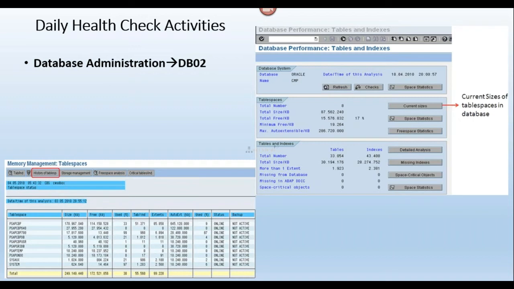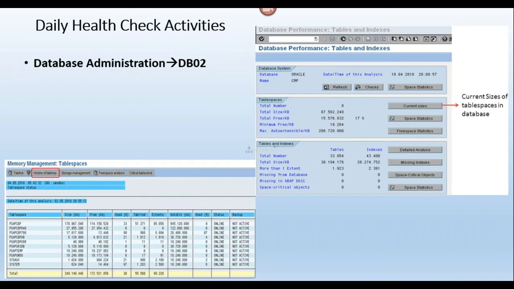Then ultimately the client will ask you: for one week now, in the daily health check activities, we have been seeing this PSAPSR3 table space utilization more than 90%, like 96, 97, 98, 99. Today it got full. You are maintaining this information in the daily health check activities, but why did you not take proper action? The client will ask you.